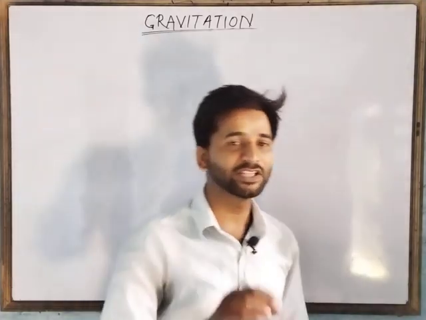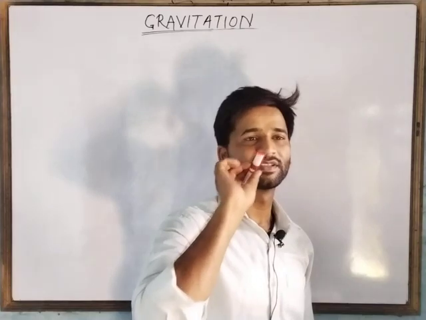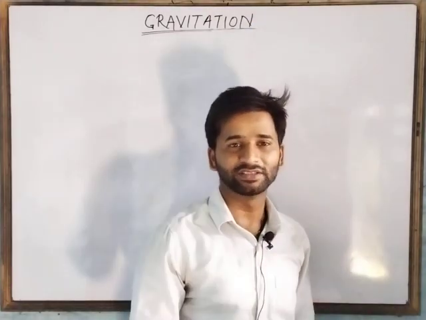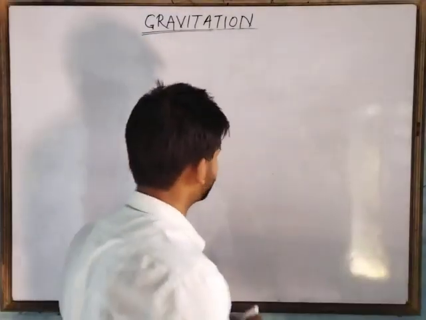But what happens when I throw this at some angle towards you? See, it doesn't come to me. It falls down, following another path. Let us understand it by picture.